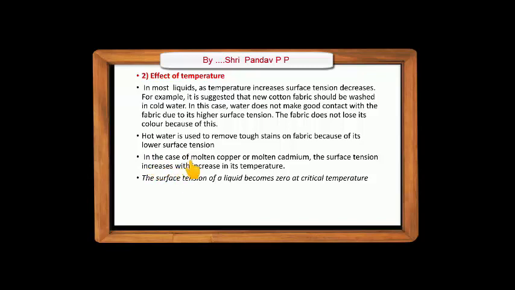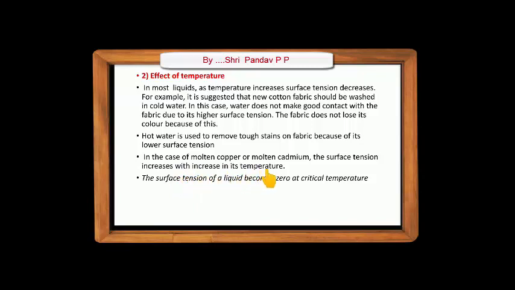In the case of molten copper or molten cadmium, the surface tension increases with increase in temperature. The surface tension of a liquid becomes zero at the critical temperature. Now remember this important point. Again, in the case of molten copper or molten cadmium, the surface tension increases with increase in temperature.